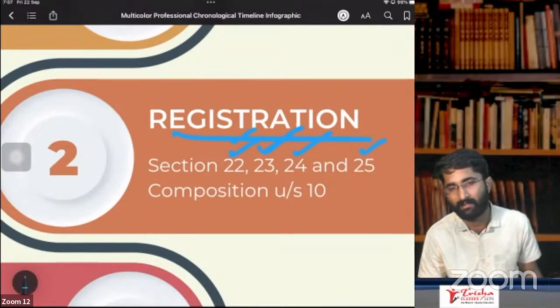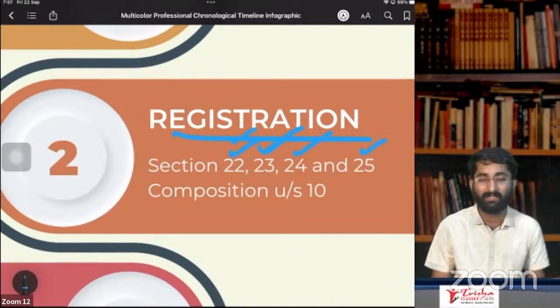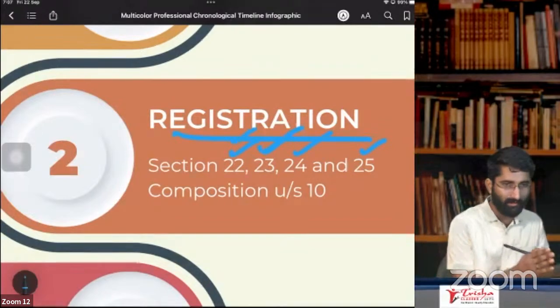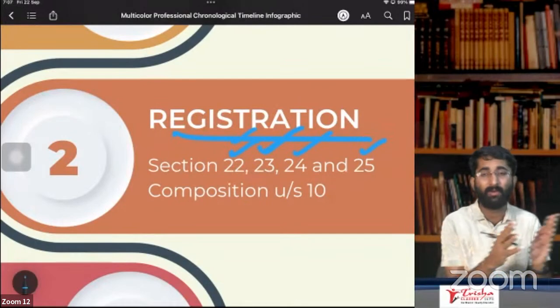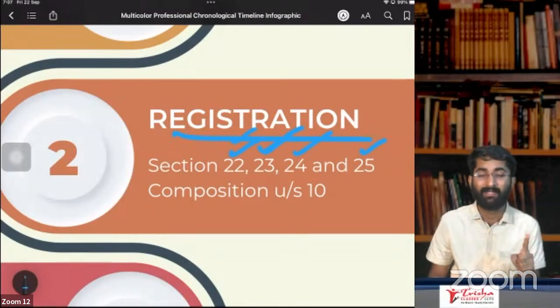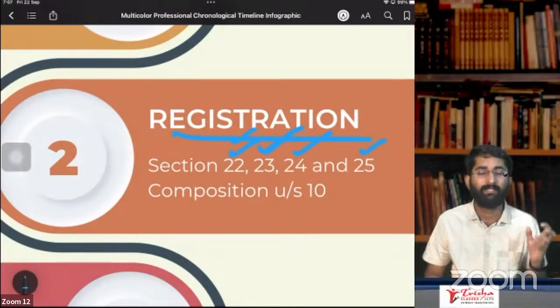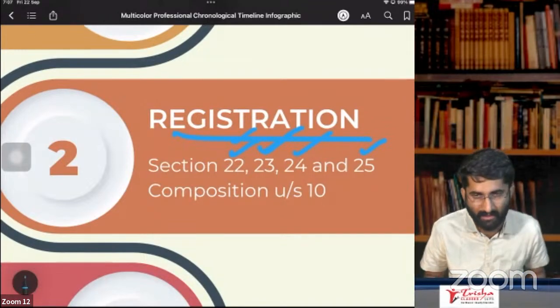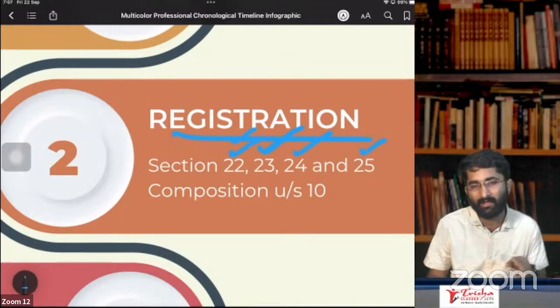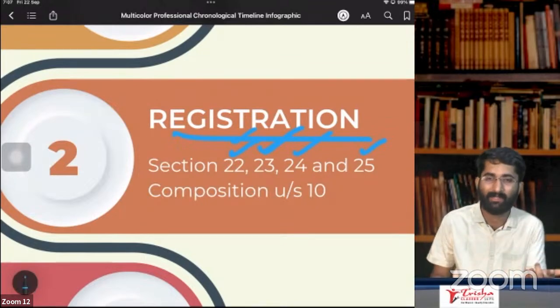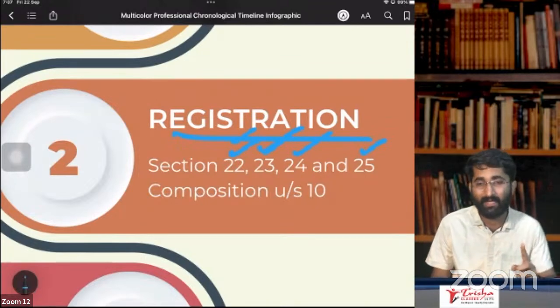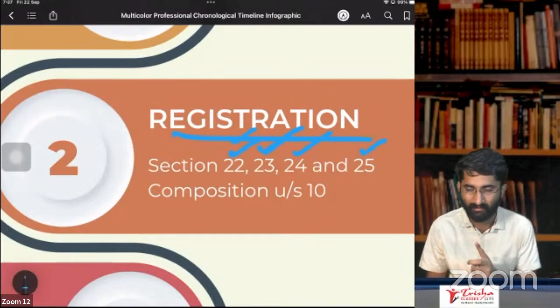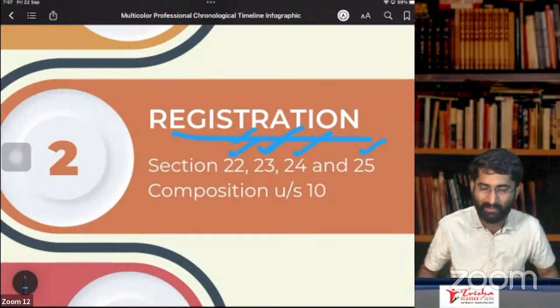Section number 25 is about the procedures. If you are liable to get registered under section 22 or 24, not 23, as 23 is who is not liable, then under section 25 there are some procedures you have to follow. Section 25 says that within 30 days you have to apply. Only then you'll get the RTI. What is RTI? It is a revised tax invoice. You can give a revised tax invoice within the next 30 days.